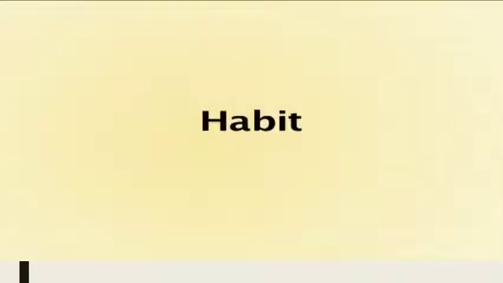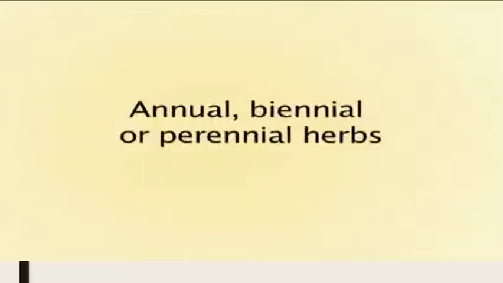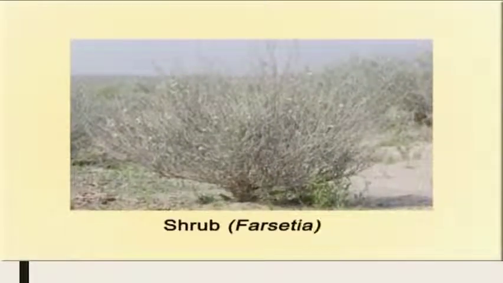Now we will discuss its various taxonomic and morphological features one by one, starting with its habit, how it looks. The various plants that belong to the family Brassicaceae can be annual, biennial, or perennial herbs. But very rarely, some of the members are shrubs, as exemplified by a genus called Forsythia. The perennial herbs in the family are often associated with rhizomes, stolons, or runners.